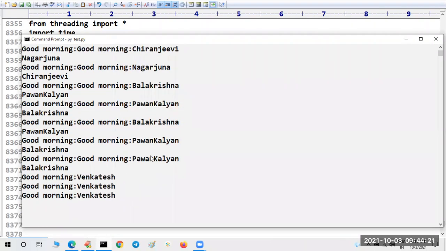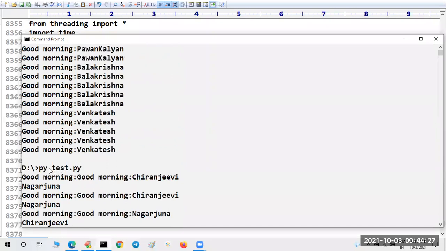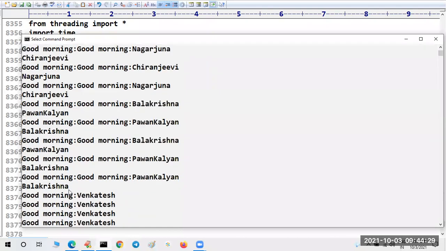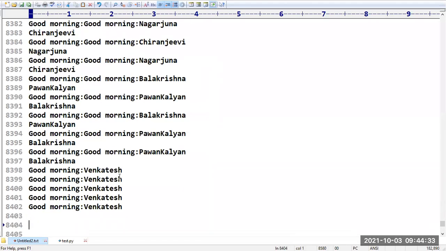This is the scenario if you want to work with multi-threading. This is how we can go with the multi-threading concept. So I hope the concept is very clear for you people. Sir, do you have any doubts up to this? Please confirm. Any doubts up to this? This is about multi-threading and how you can work with it.